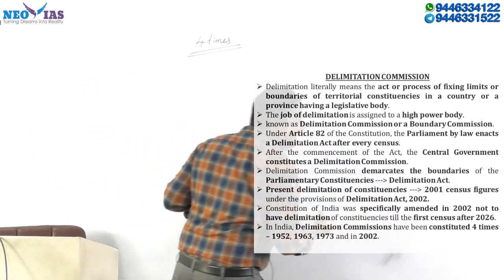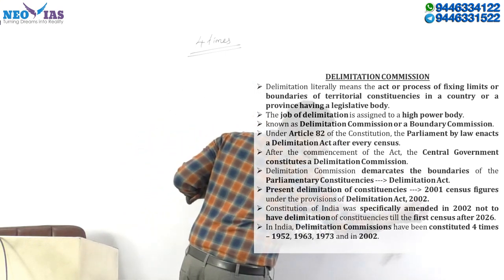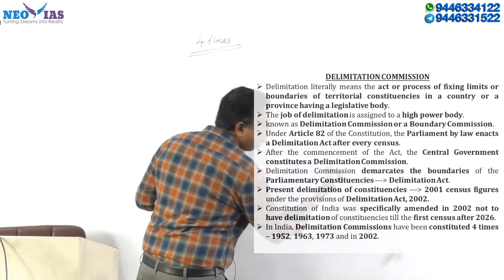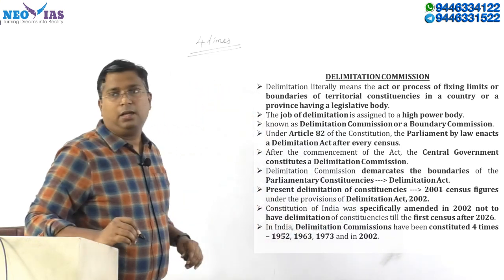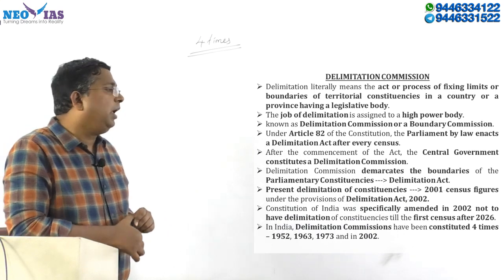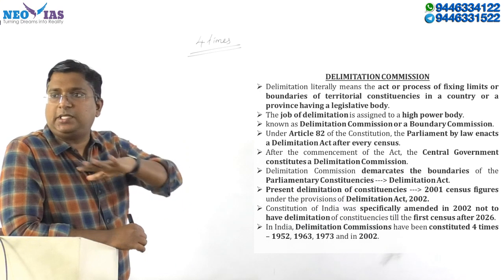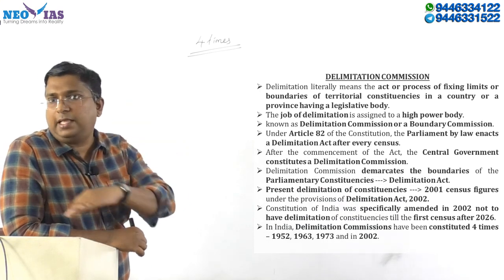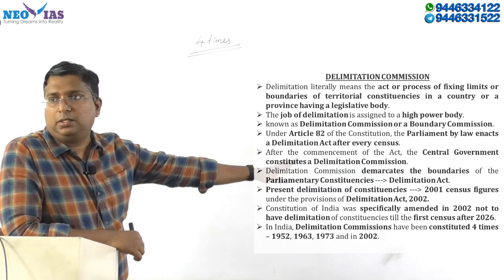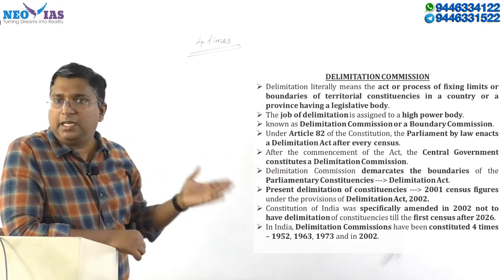This is the last time we had a Delimitation Act. Based on that, the Delimitation Commission was set up, and the current Lok Sabha constituency and Assembly constituency boundaries are based on the recommendations of this Delimitation Commission set up after the Delimitation Act 2002.